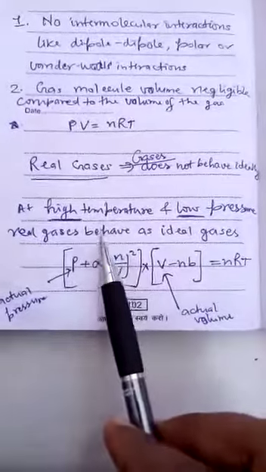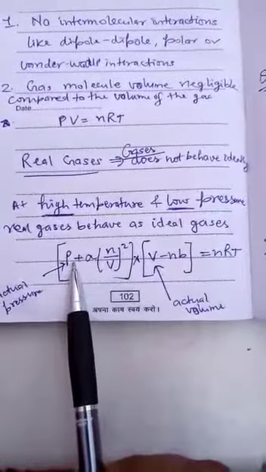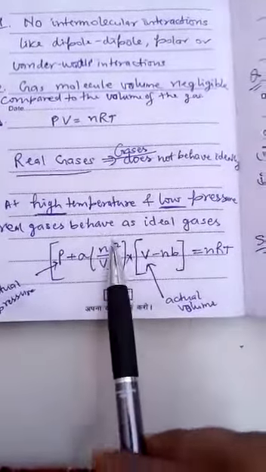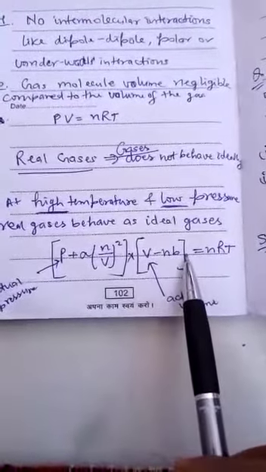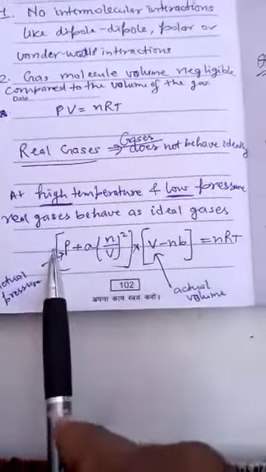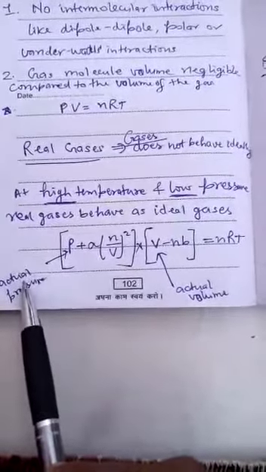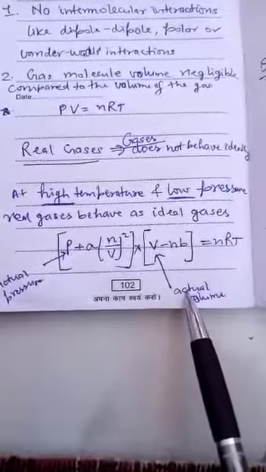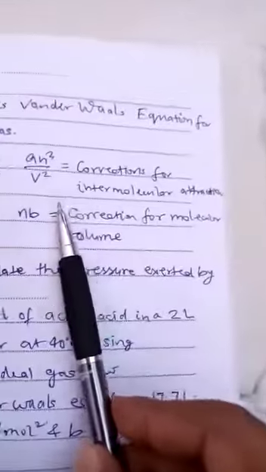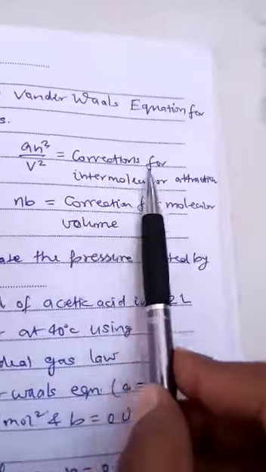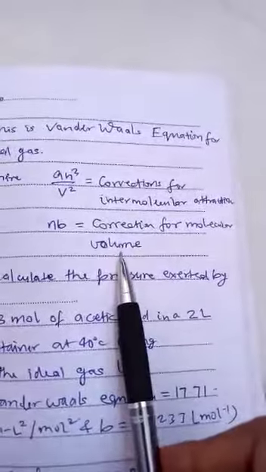But in the case of real gas, the gas equation will be (P + an²/V²)(V - nb) = nRT, where P is the actual pressure and V is the actual volume, while the term an²/V² is considered as a correction for intermolecular attractions, and the term nb is considered as a correction for molecular volume.